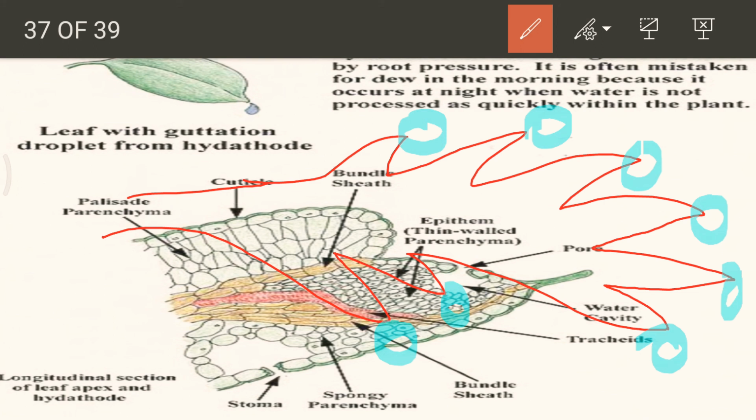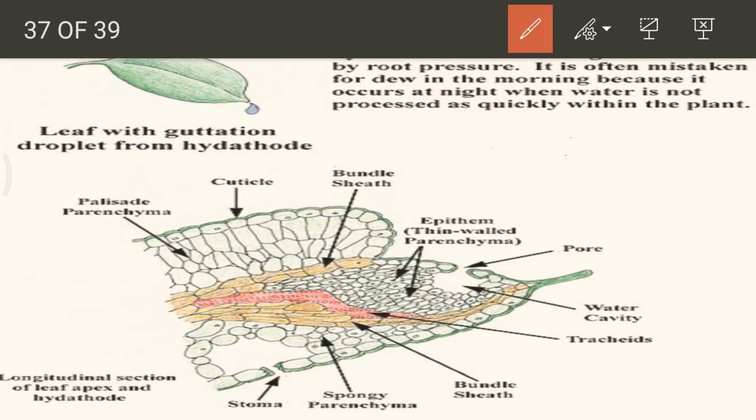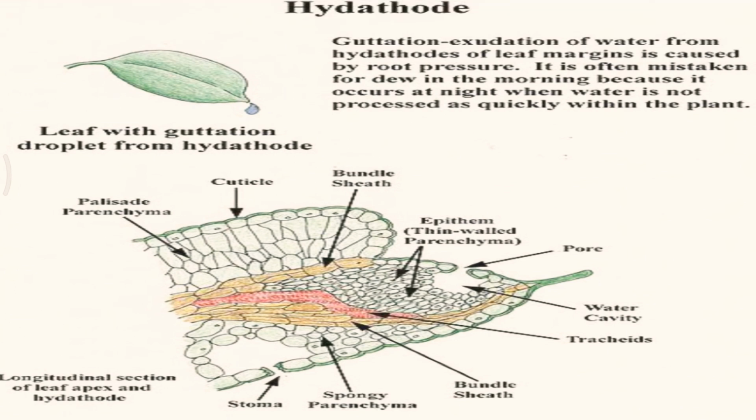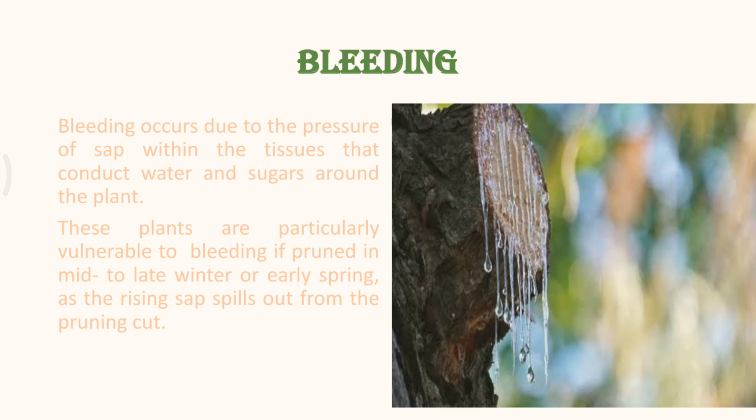Again, the same diagram is shown over here, and you can read it and try to understand. It's a colorful diagram so that it becomes quite evident where the location of the hydathode is and what the epithem is, and it is just close to the vascular bundle or the xylem, so that water can very easily move out. Next process is bleeding.